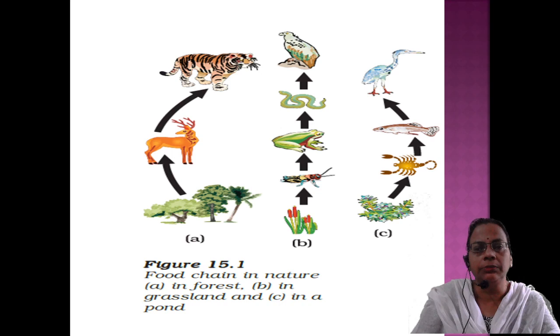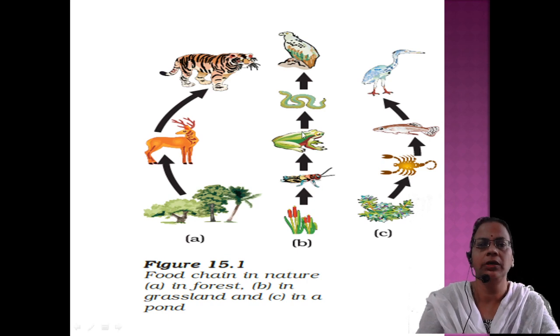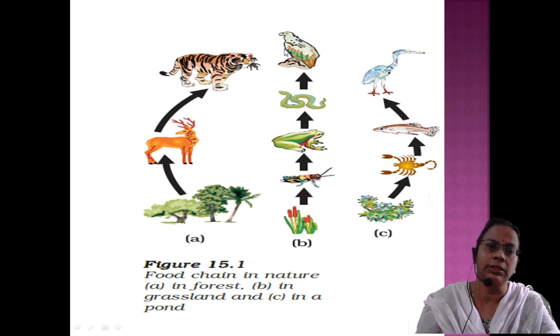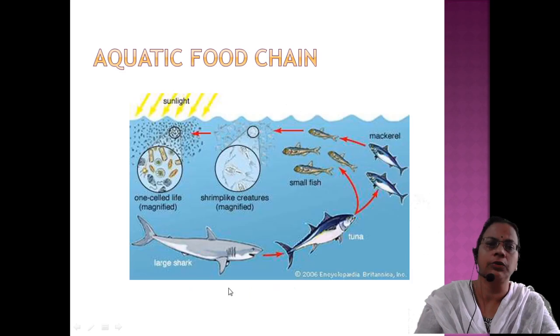Okay. Then the middle one is in a grassland. So grass, grasshopper, frog, snake, and eagle. So here how many trophic levels, five steps are there. Which are the five steps? The grass, grasshopper, then frog, then snake, then eagle. So in this way construct a food chain. If you are representing it like this, use an upward arrow. Horizontally means this way, you have to keep the forward directed arrow mark.